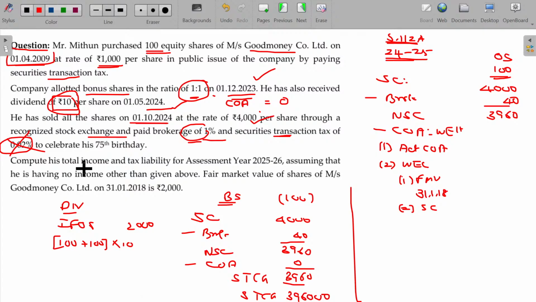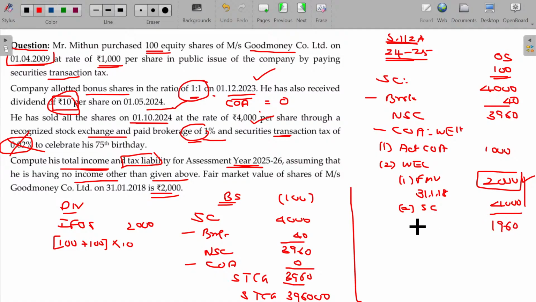Now, compute his total income and tax liability for the assessment year 25-26, assuming that he is having no income other than the given above. Fair market value of the shares being 2000. So, the fair market value on the date being 2000 rupees. Sale consideration in this case being 4000. Actual cost of acquisition being 1000. So between these two, whichever is higher will be taken. So automatically 2000 will be subtracted from here.